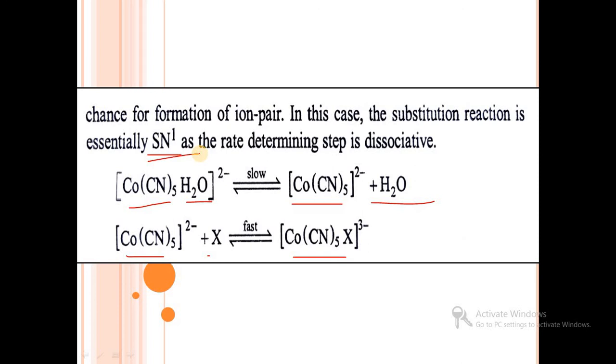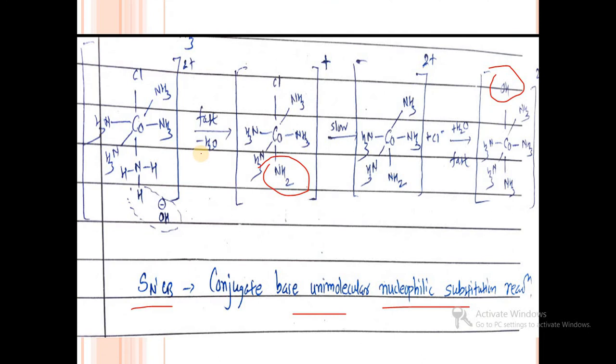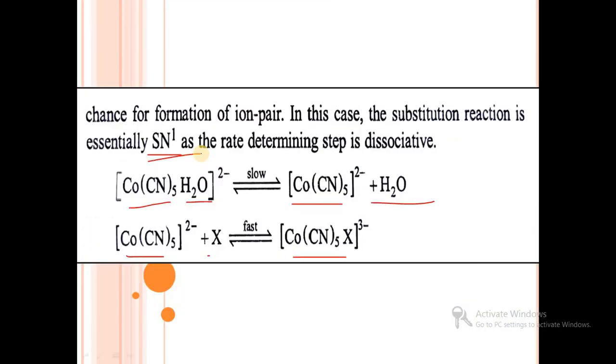So overall, it is concluded that acid hydrolysis follows SN1, base hydrolysis follows the SN1CB mechanism, that is the conjugate base mechanism, as we have seen in previous slides, and anation follows SN1 type of mechanism. So these are the overall conclusions about the mechanism of cobalt 3 complexes.